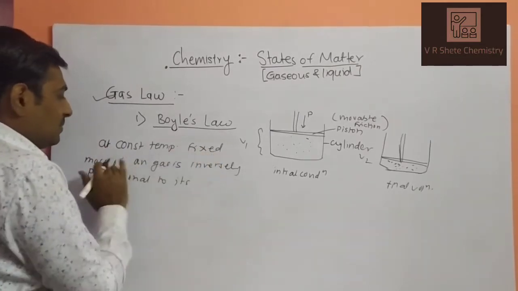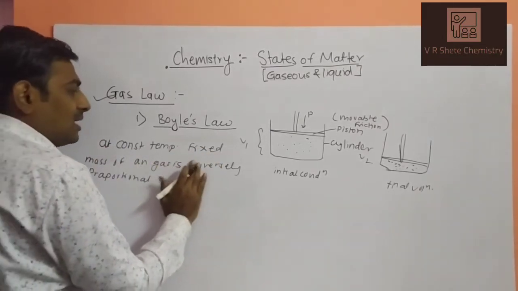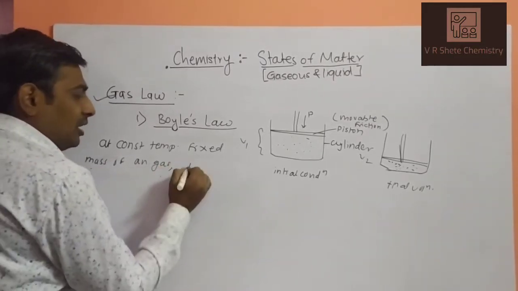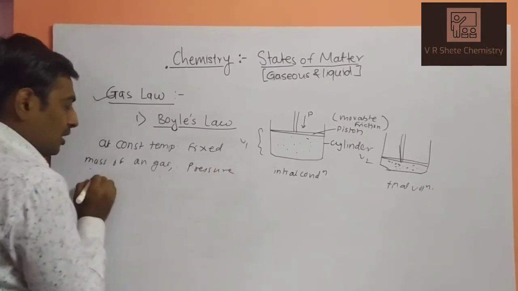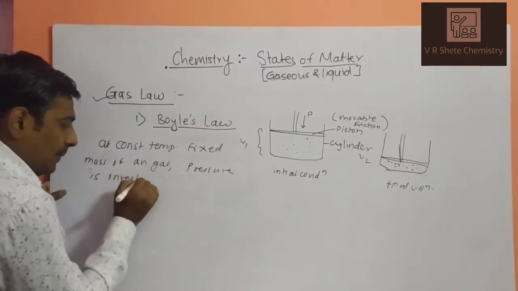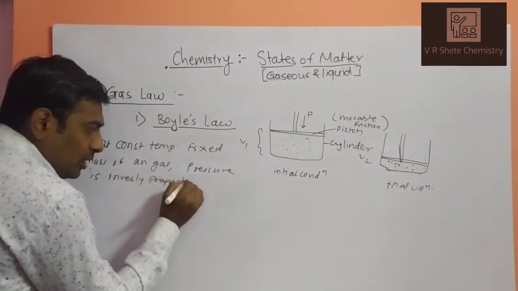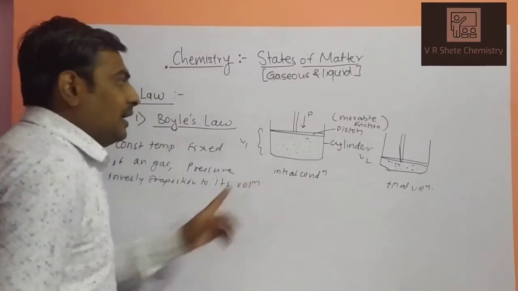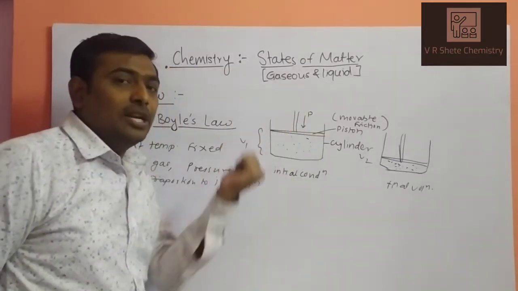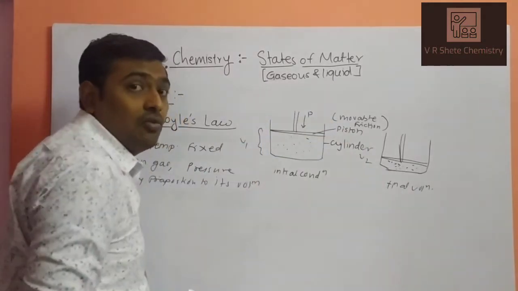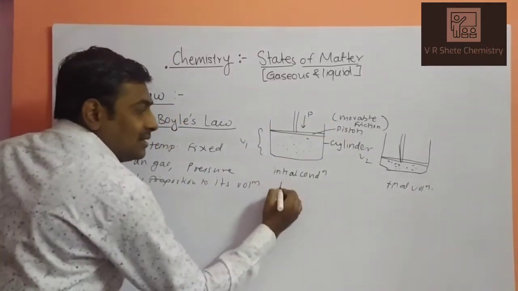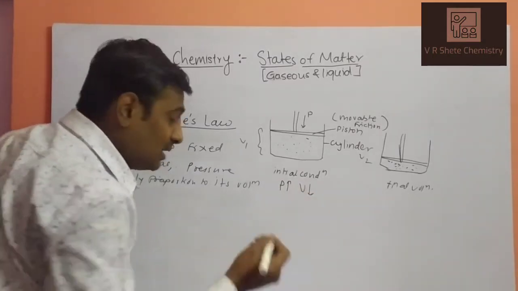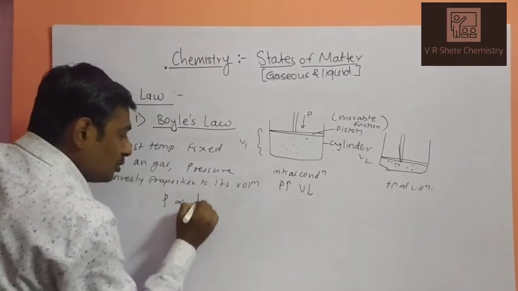At constant temperature, for a fixed mass of a gas, pressure is inversely proportional to its volume. What happens? If you increase the pressure, the volume decreases. So what is the relation between them? The relation is an inverse relation. Pressure is inversely proportional to the volume.